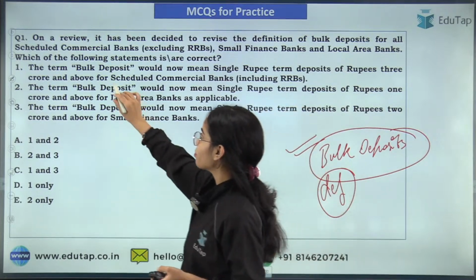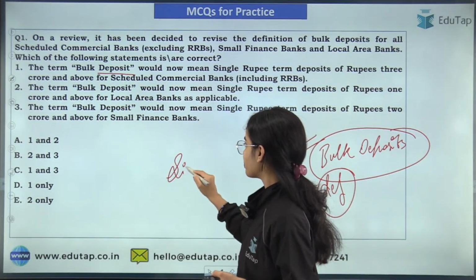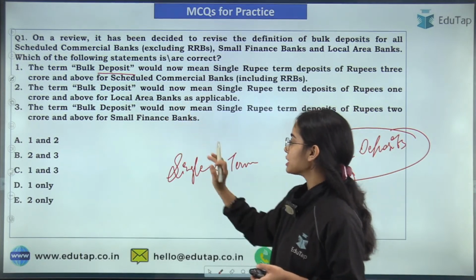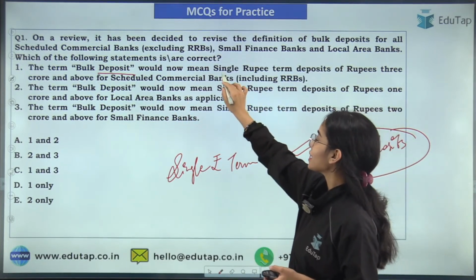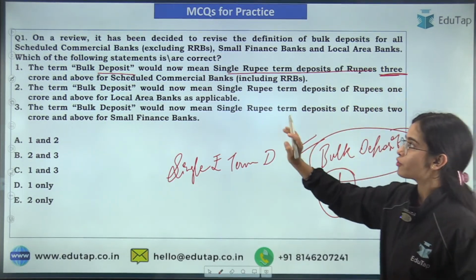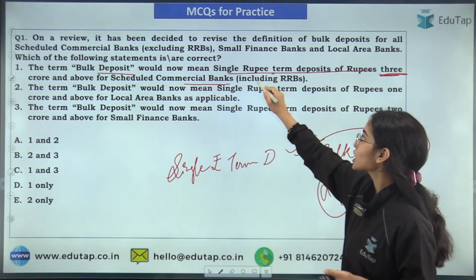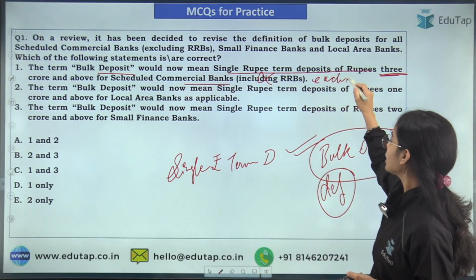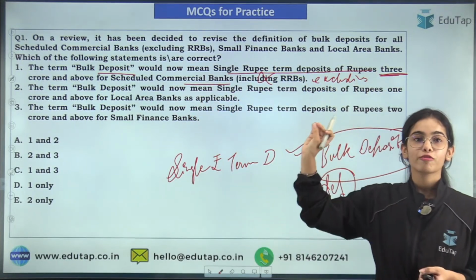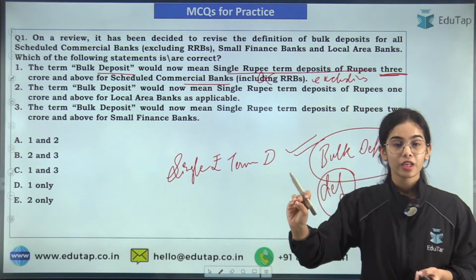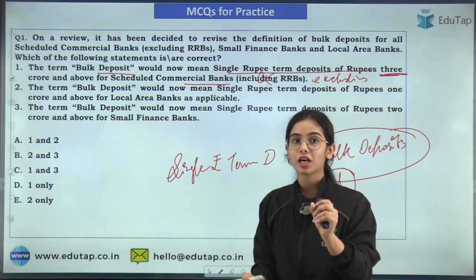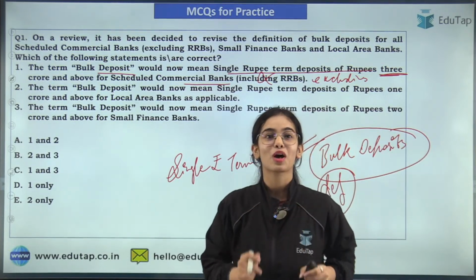So first of all, the term bulk deposit means single rupee term deposit that is having the minimum of 3 crore and above for the scheduled commercial bank, excluding the RRBs. So bulk deposit means single rupee term deposit of minimum 3 crore and above for the scheduled commercial bank, excluding the RRBs. What is the limit for the RRBs? What is the minimum limit of RRBs? That you have to tell me.